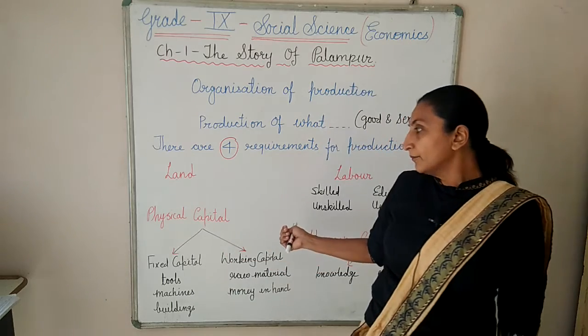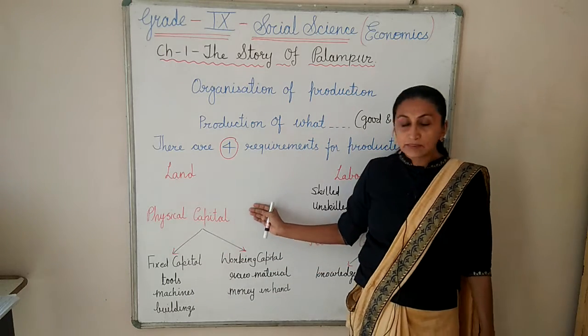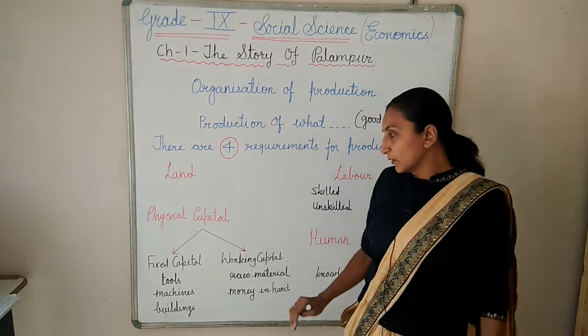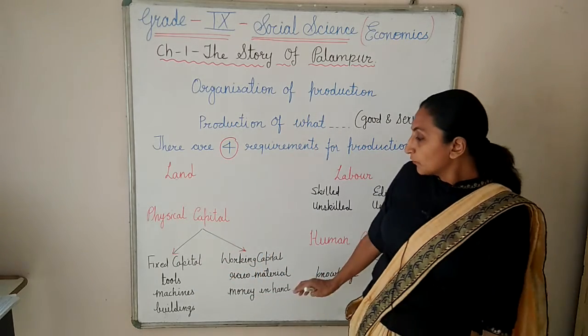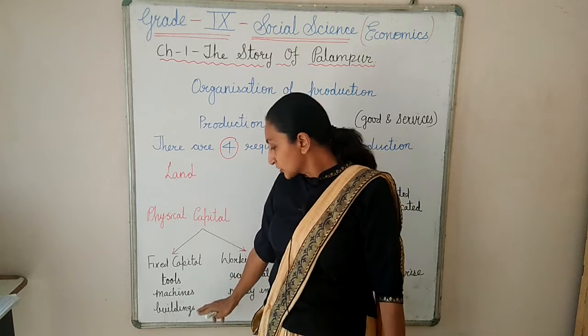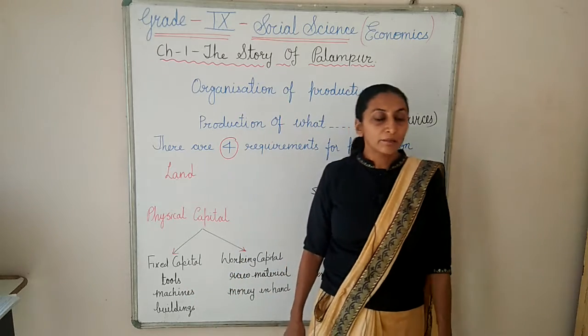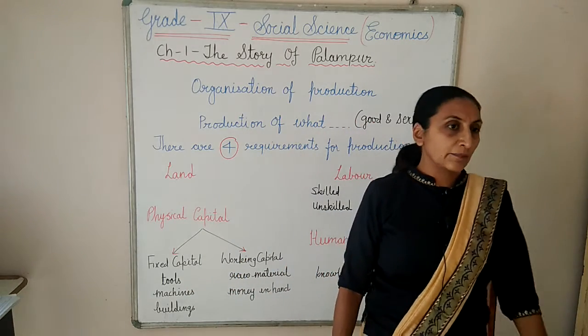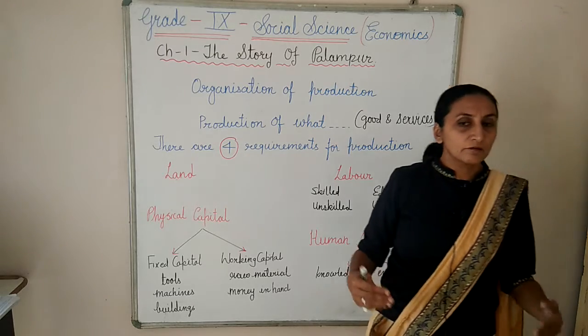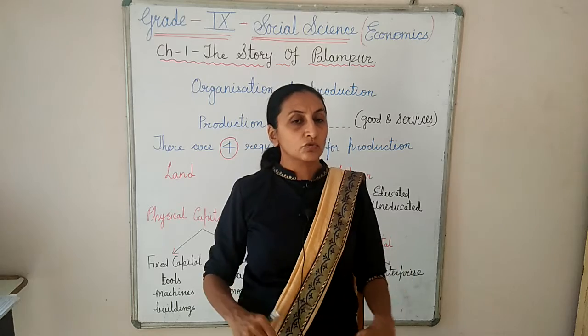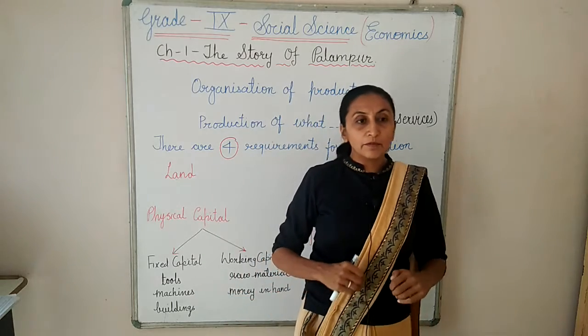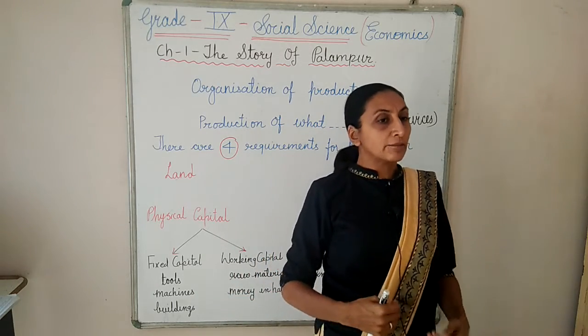After land, the physical capital. In physical capital, we can say fixed capital is there and working capital is there. Fixed capital means tools, machines, buildings. Suppose we are running a school; the school building is a fixed capital, because for many years we can use the same building.